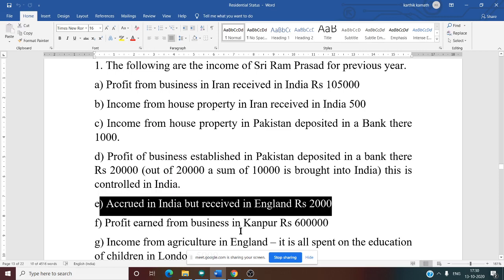In this case, how are OR and NOR taxed? See this, source is India, received outside India.